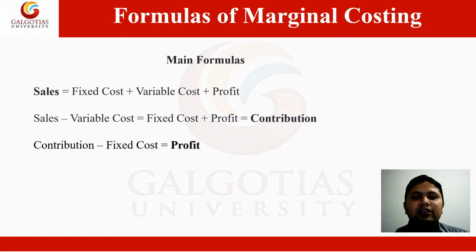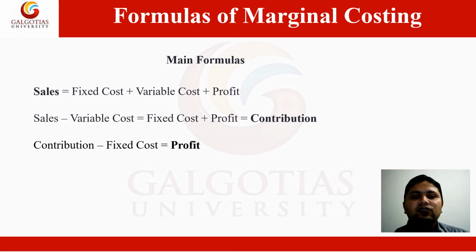Now these are the main formulas of marginal costing. The first formula says that, as you all know, sales is equal to fixed costs plus variable costs plus profit. Now we can also say that if we deduct variable costs from sales, then we are left with fixed cost and profit.